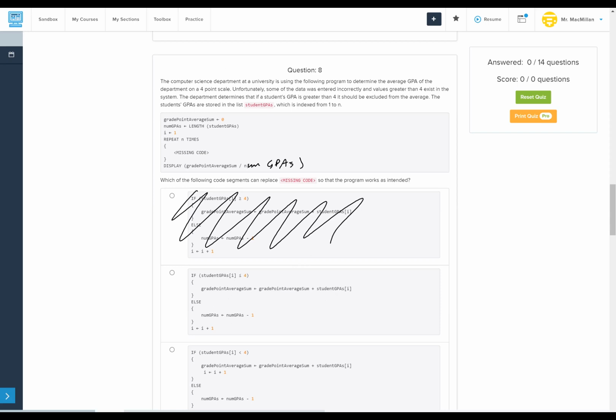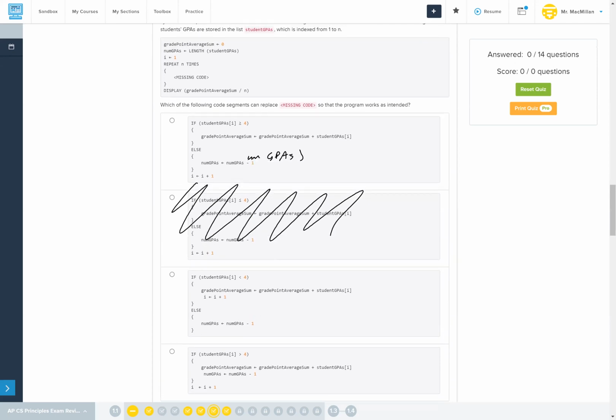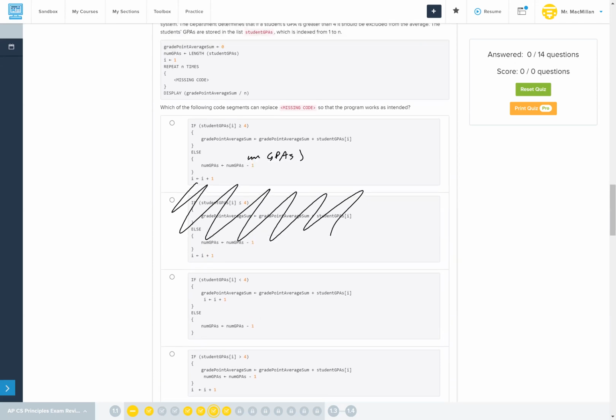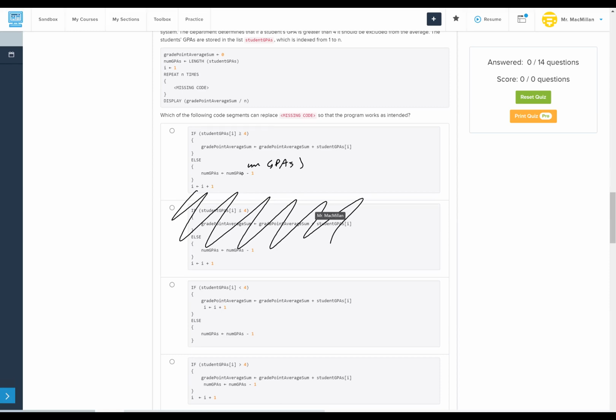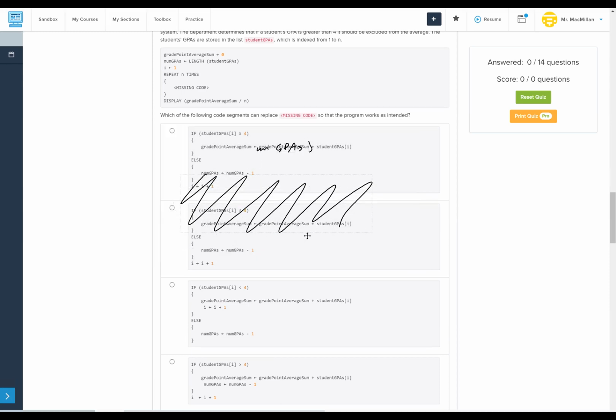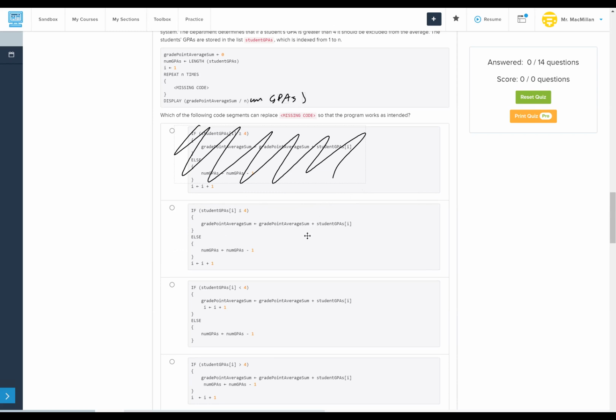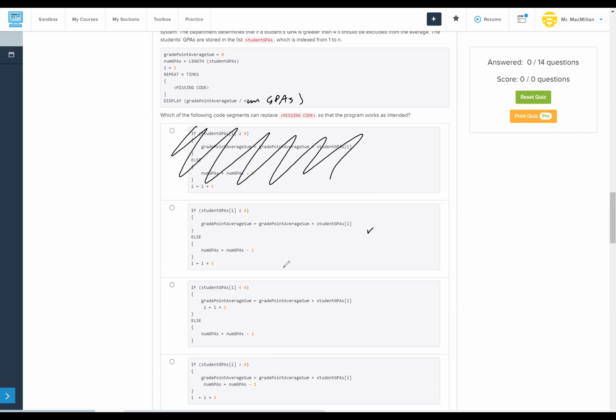So let's actually move down slightly and select this stuff and put it back in the right spot. Okay, so this one seems pretty good. If student GPA is less than 4, seems decent, then add to the sum and then increase I by 1.